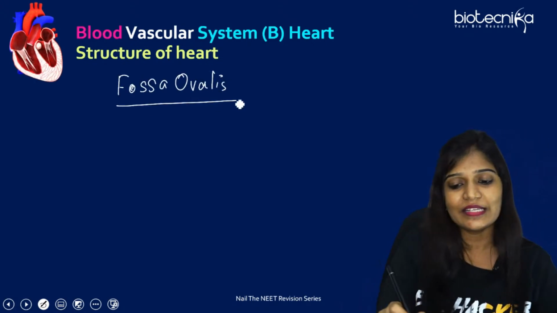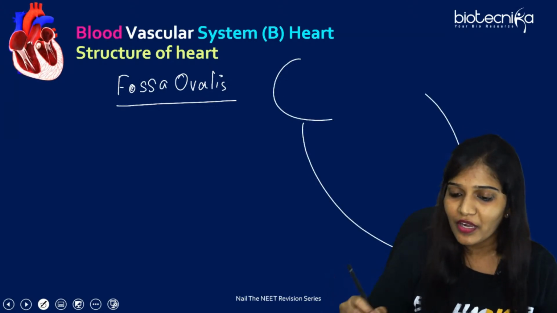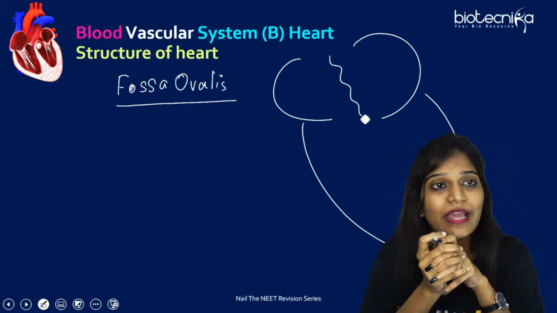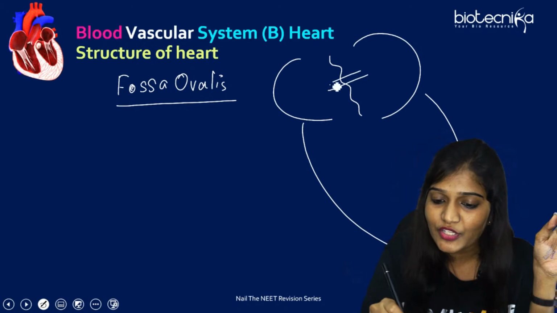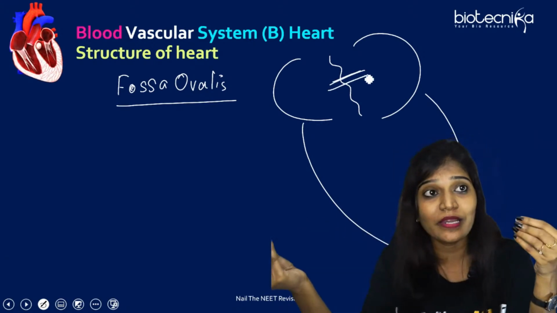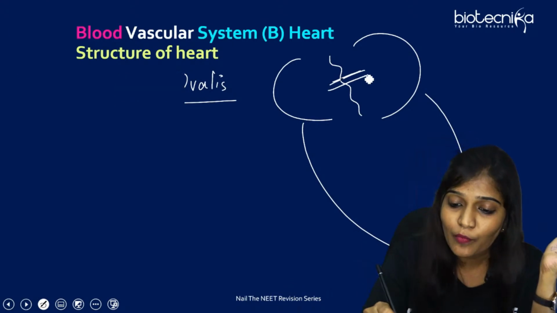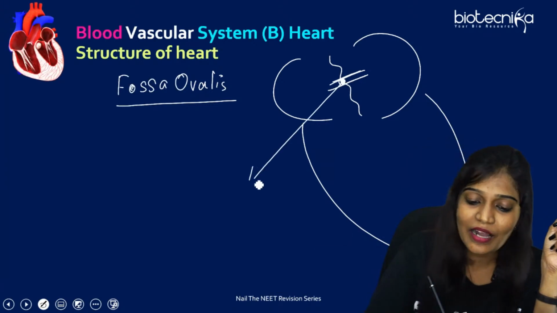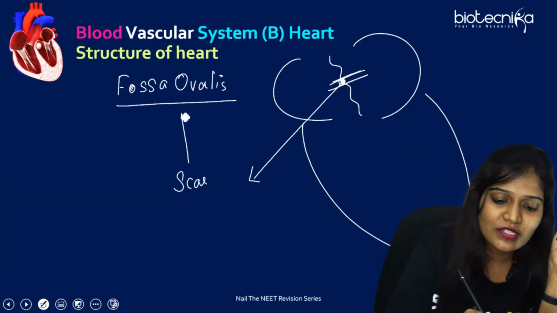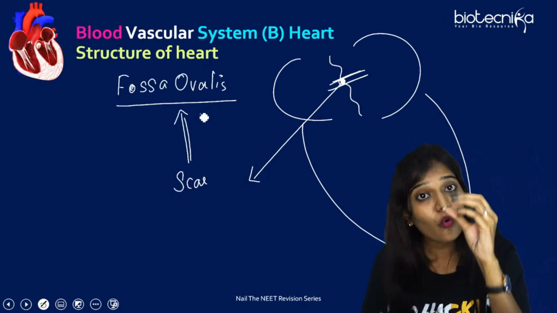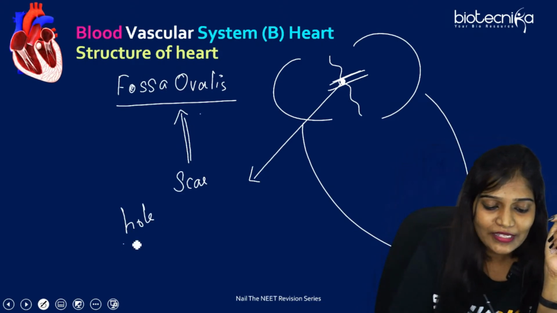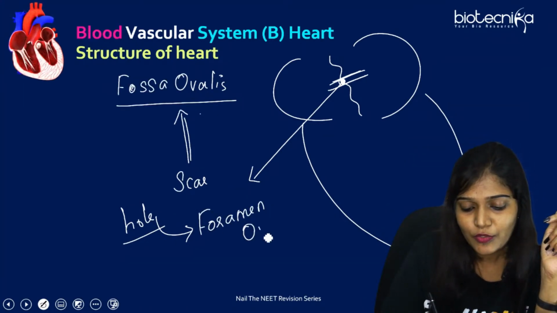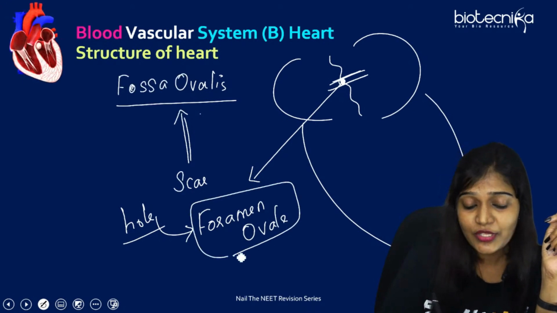What is fossa ovalis? Suppose I have to draw the same portion of a heart. Yes, this is going to be the separation. When you are in the embryonal stage, there is going to be a separation where mixing of blood actually takes place, or the blood from the right atrium and left atrium will go across. And what exactly happens after birth? There would be a closing of this one. This scar is called fossa ovalis. And previously there would be a hole, and that hole is called foramen ovale.